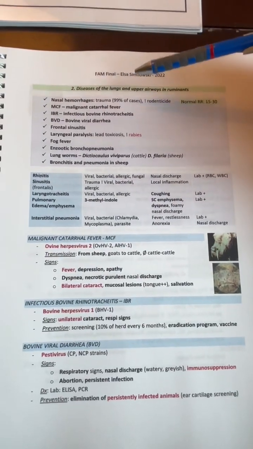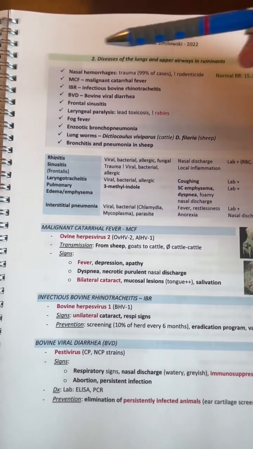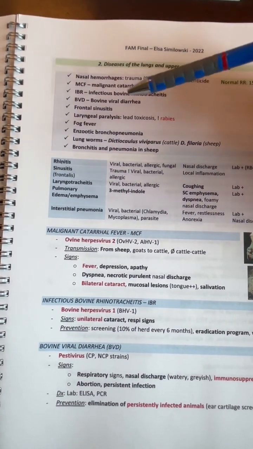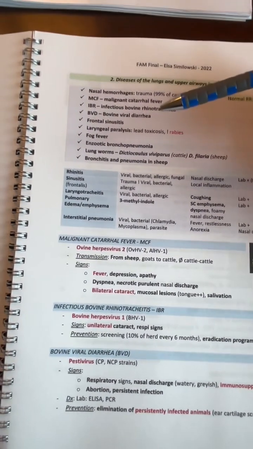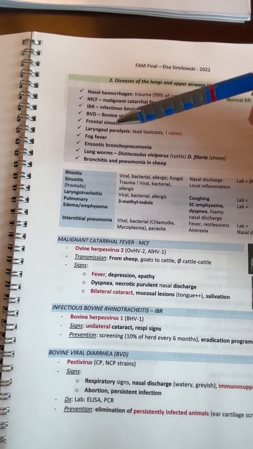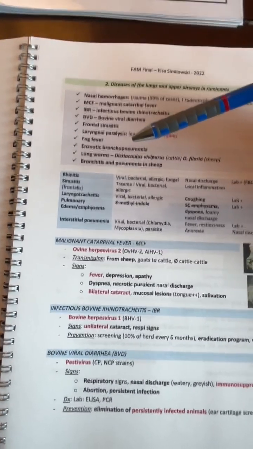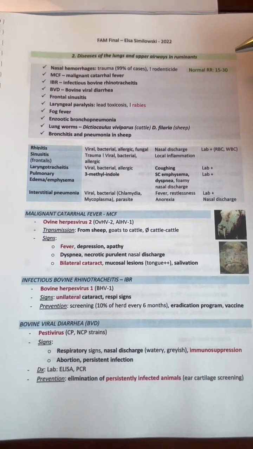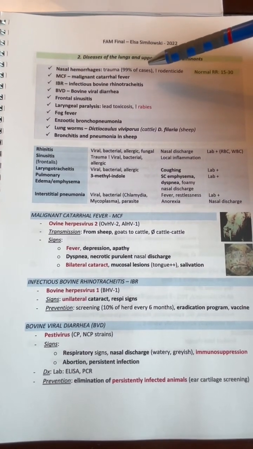Diseases of the lungs and upper airways in ruminants. The diseases are nasal hemorrhages, malignant catarrhal fever, infectious bovine rhinotracheitis, bovine viral diarrhea, frontal sinusitis, laryngeal paralysis, fog fever, enzootic bronchopneumonia, lungworms, and bronchitis. The normal respiratory rate in cattle is between 15 and 30 breaths per minute. For nasal hemorrhages, it's trauma in 99% of cases.